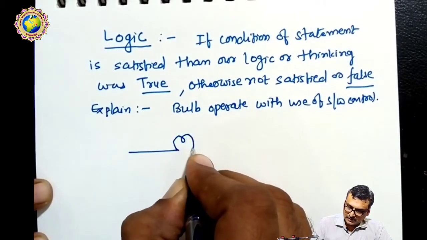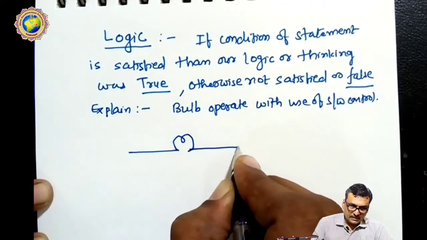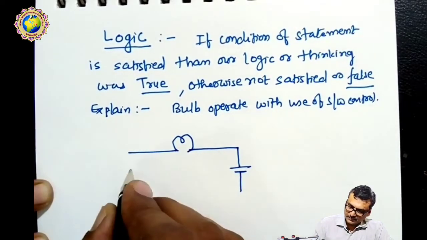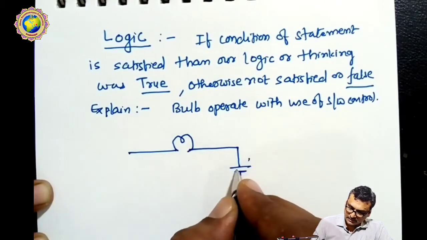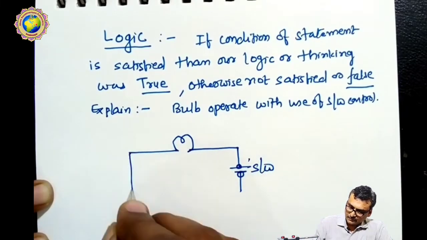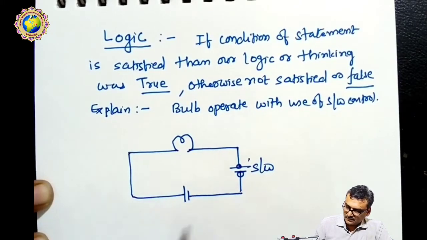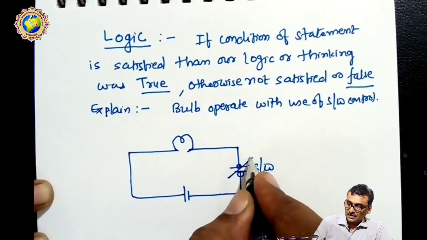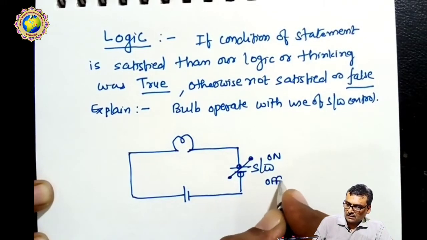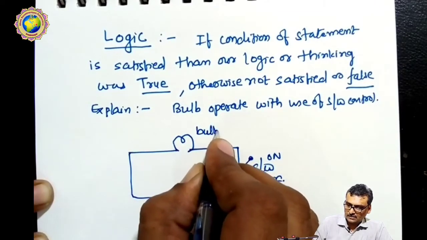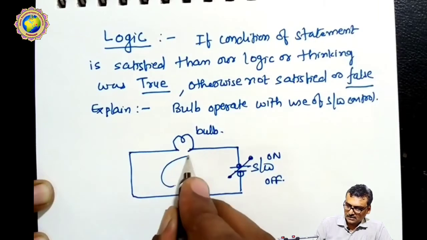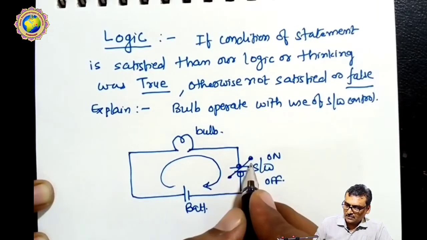Suppose I connect one bulb in series with the battery, and this connection has a switch. The switch has two terminals, either on or off. Current flows this way.